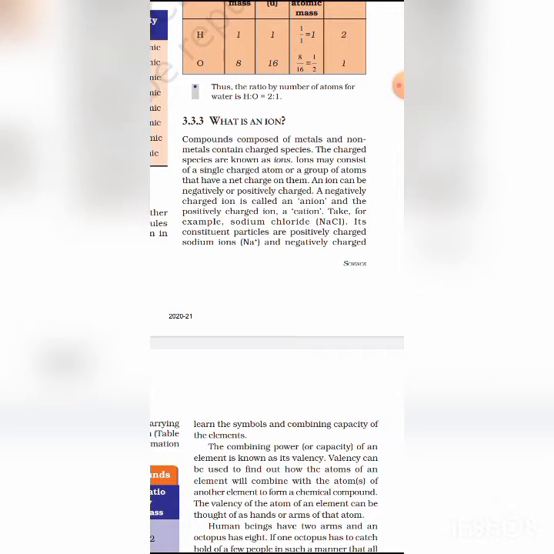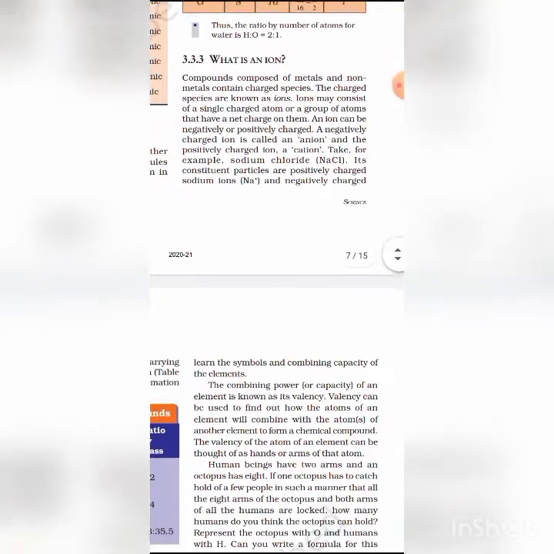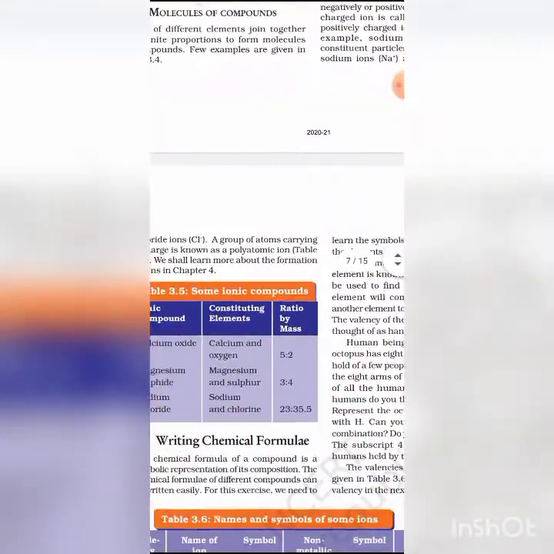So students, an ion is a charged particle and can be positively or negatively charged. A positively charged ion is called a cation and a negatively charged ion is called an anion. A cation is formed by the loss of one or more electrons by an atom, and an anion is formed when a neutral atom gains one or more electrons.